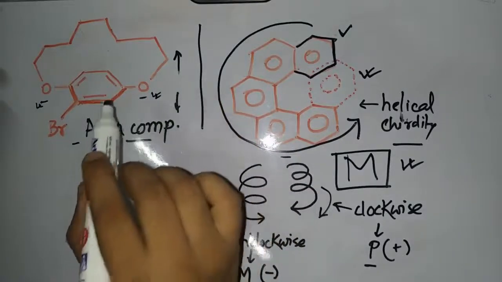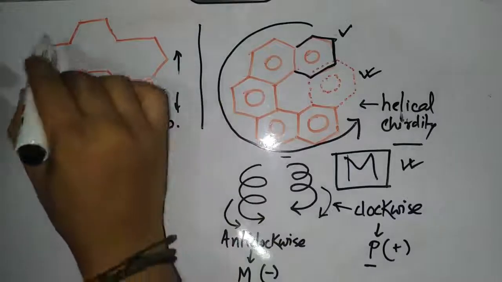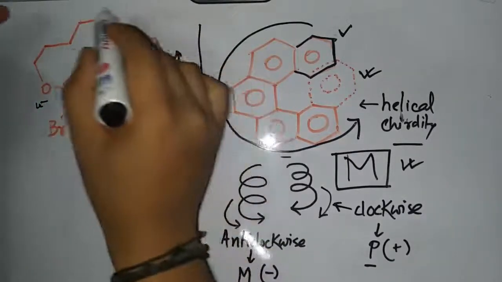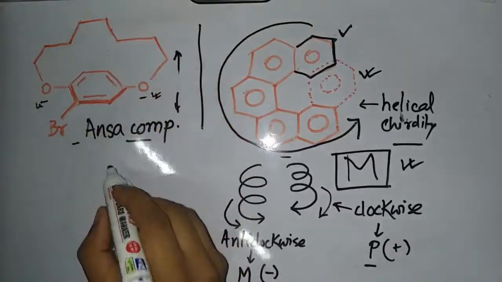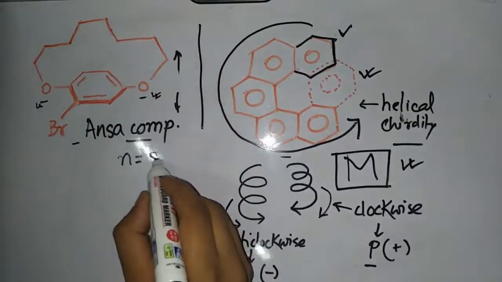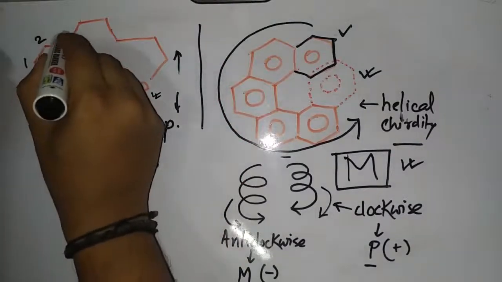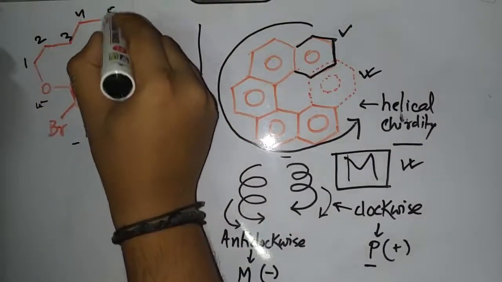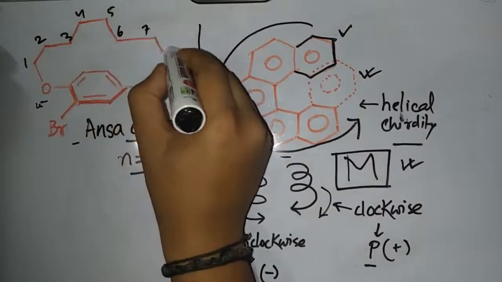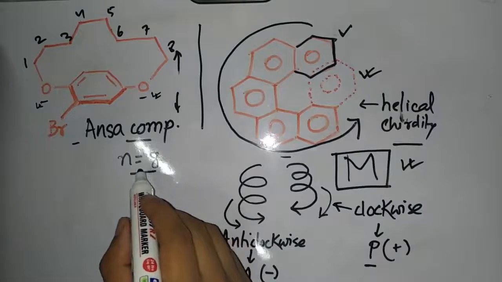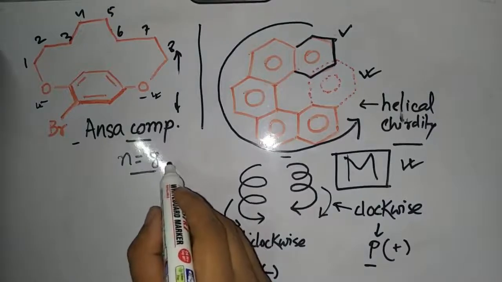Guys, we have to understand that ring flipping, meaning upside to downside, is easier for a macrocycle ring. So if n equal to 8, where n is the number 1, 2, 3, 4, 5, 6, 7, 8, in this case it is resolvable, meaning we can differentiate R and S configuration.